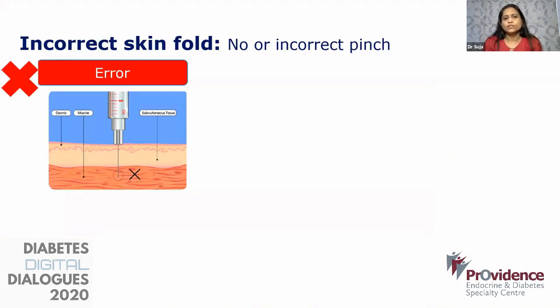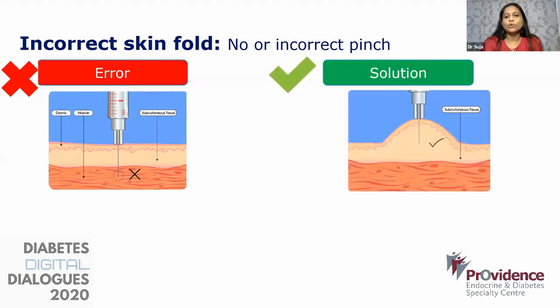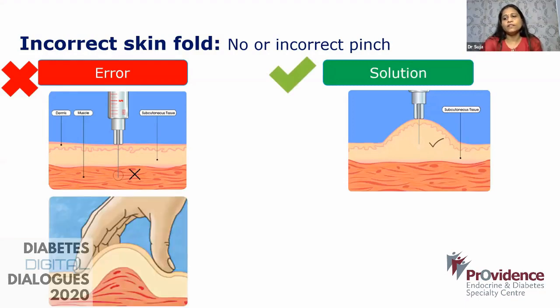So the currently available needles of 4 millimeter and 6 millimeter are sufficient for both adults and children. But even then, it is always advisable to make a skin fold before injecting. And a correct pinch-up is done only with the thumb and index finger, possibly with the addition of your middle finger as well. And the pinch should not be squeezed very tightly. Extremely lean patients should definitely use the skin fold to inject, as I told earlier.